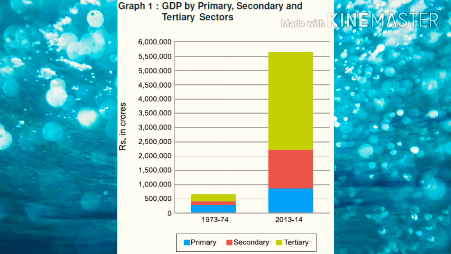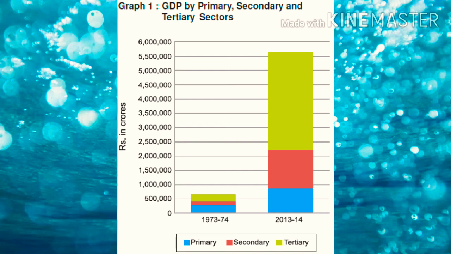When we compare the graph with three sectors, in 1973-74, the primary sector plays a vital role and has a high position in the production of goods and services. Then only came the secondary, then the tertiary sector.